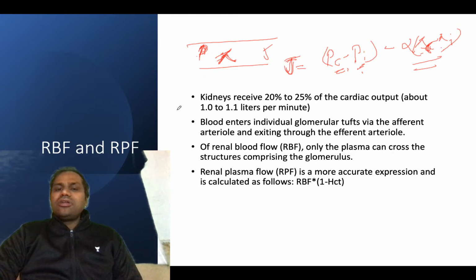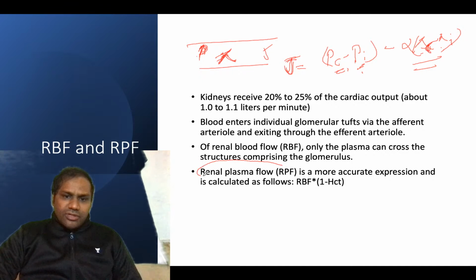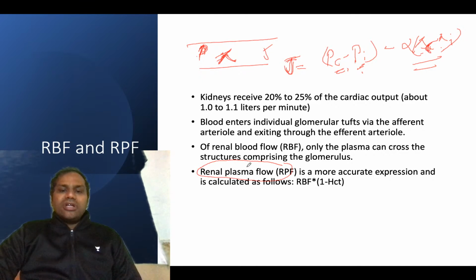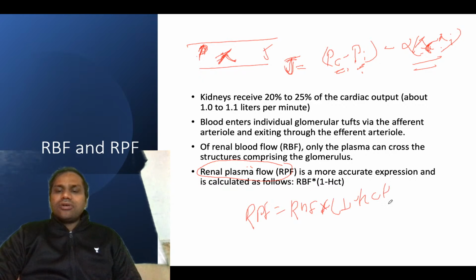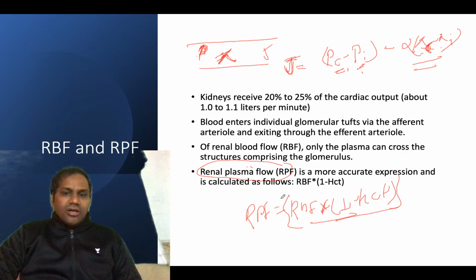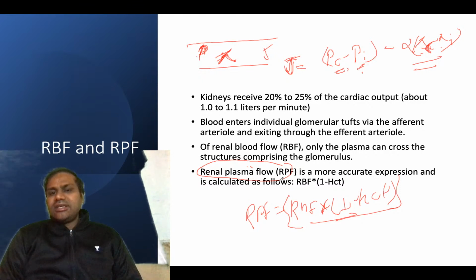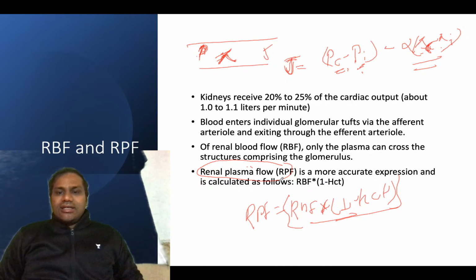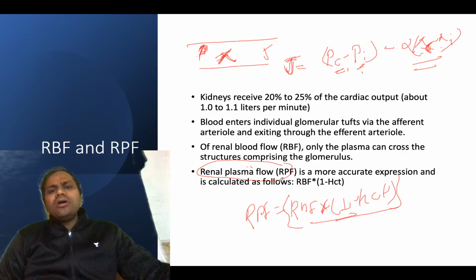Now another important thing which you need to remember about renal blood flow is renal blood flow and renal plasma flow. These are actually two different things, okay. Renal plasma flow is calculated as renal blood flow into 1 minus HCT, okay. So this will give you the renal plasma flow, and that is the correct representation of the renal blood flow which we say in normal daily life, okay, that is important. So you need to remember this thing.